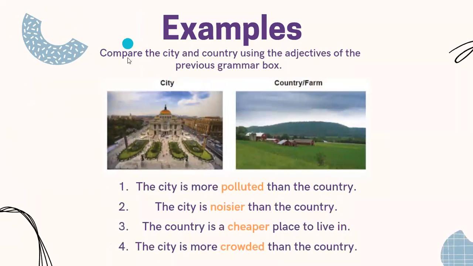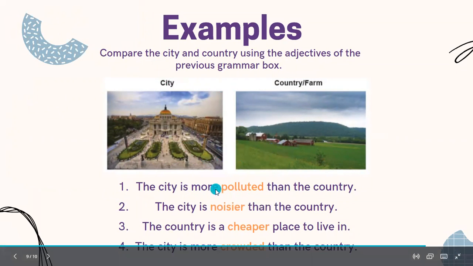For example, let's compare the city and the country or farm. Number one, the city is more polluted than the country. As you can see here, we are comparing two things, two places. So we're going to use the comparative form, more polluted than. Remember that when we want to compare two things or two places in this case, we're going to use more than, or in the case of example number 2, the city is noisier than the country. It's the comparative between the city and the country.